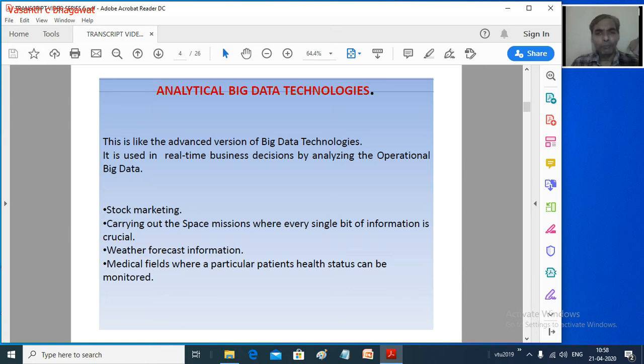Once you collect all the data for real time, we go for analysis, so we call it analytical big data technology. These are the two classifications under big data technology.